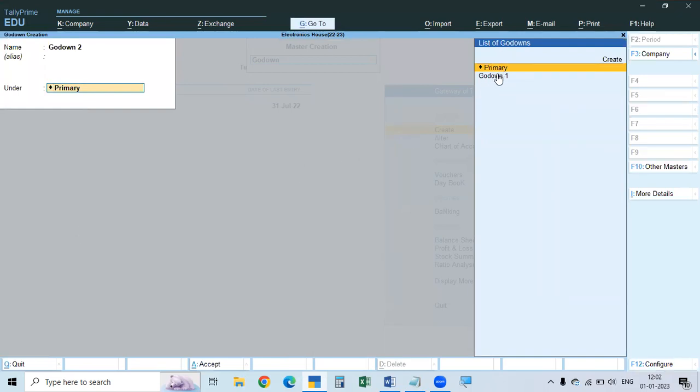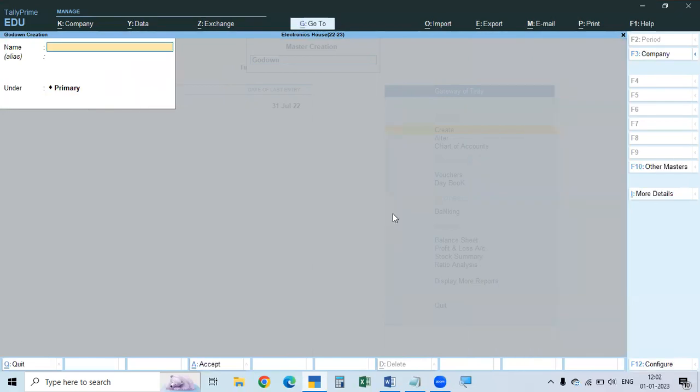Under Godowns, it is showing 1, so we can make it under 1 only. Under 1 only, 2 will be there. That is, in the shop itself there is one room, one godown, and beside that, another godown. So 1 and 2 combined we can see, but it is better to keep a separate account for each godown. That's why we will make it primary only.